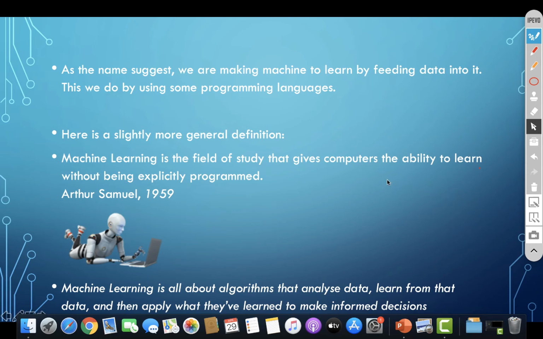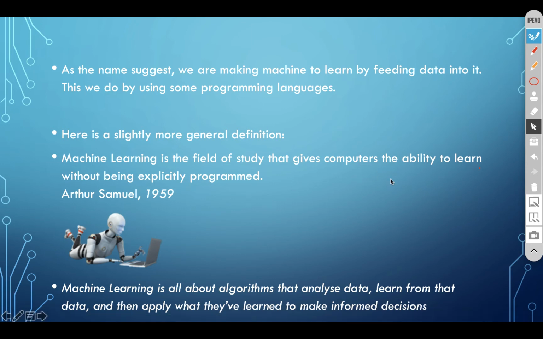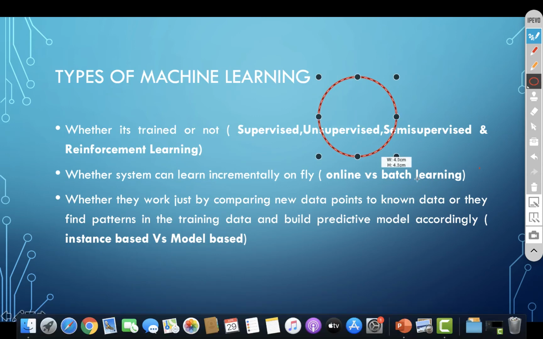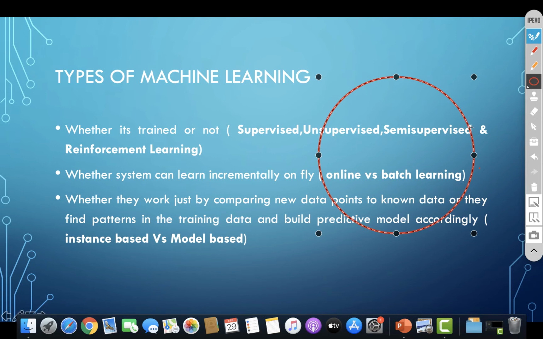Before getting into the types of machine learning, I'd just like to say in a broader way, this is AI.